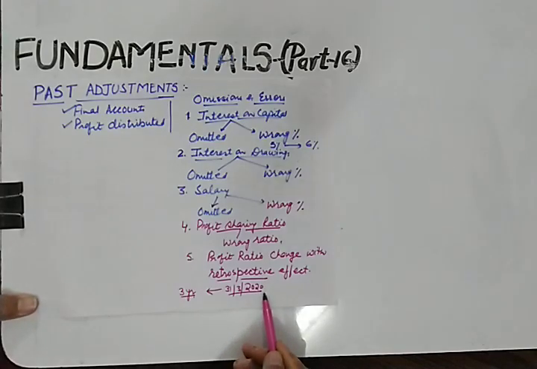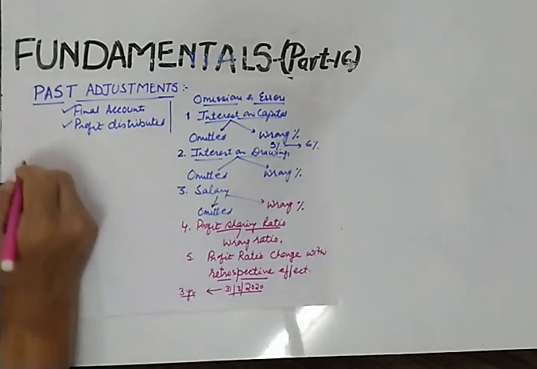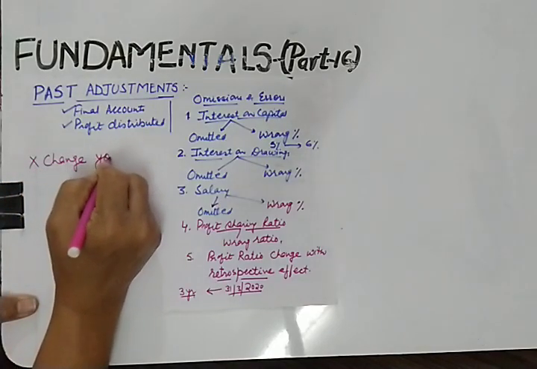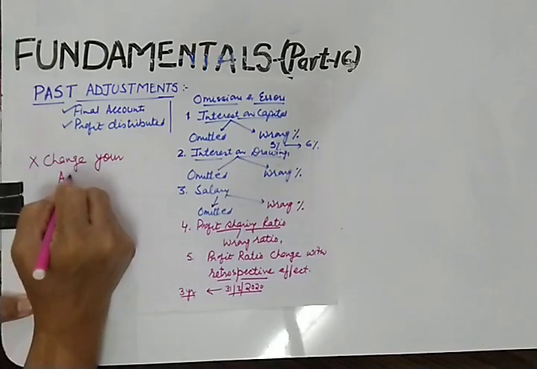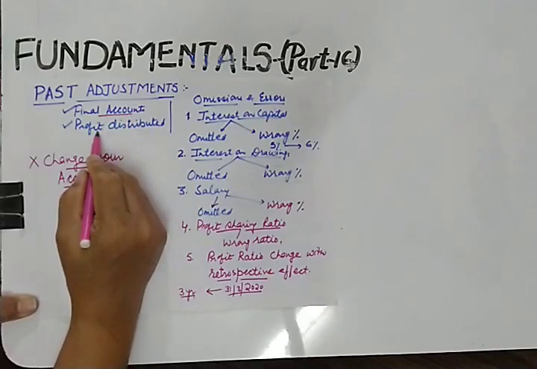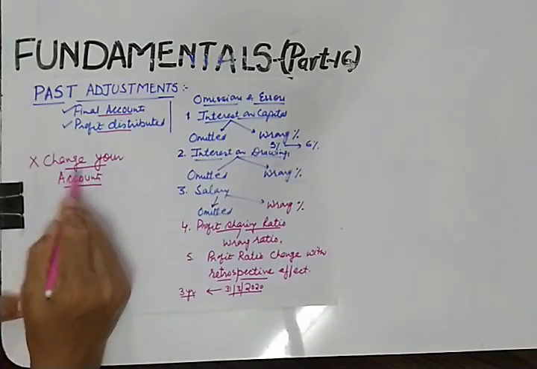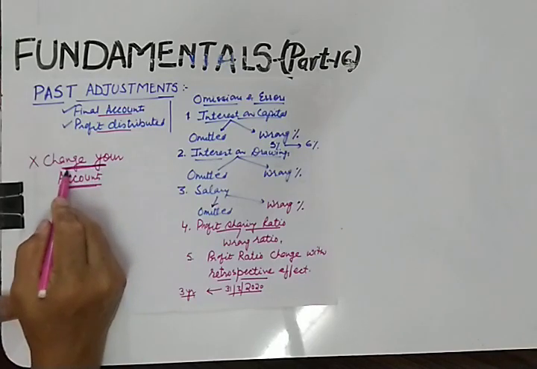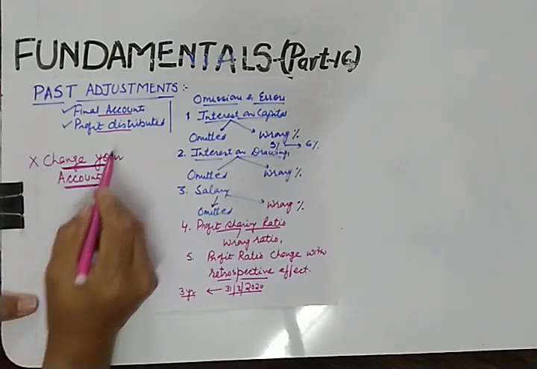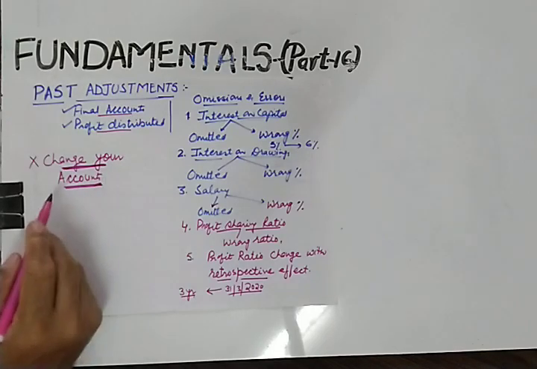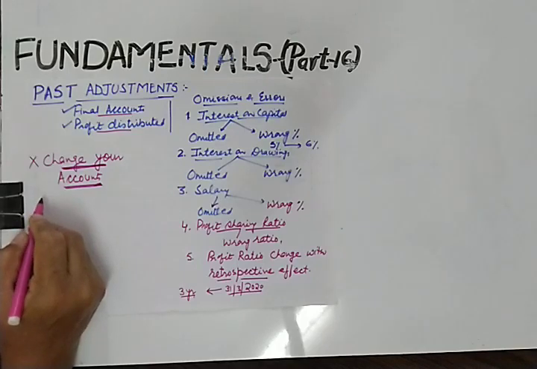Now how to resolve the issue? Now see, you cannot change or manipulate your accounts. Why can you not make changes? Because accounts are closed, profit is distributed, so no manipulation at this stage is possible. This is the same as in the case of rectification of errors. When accounts are prepared, you won't be able to make any changes. So how to make the changes? If accounts are closed, you make the changes through a journal entry.